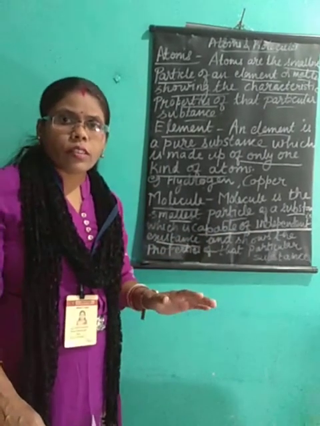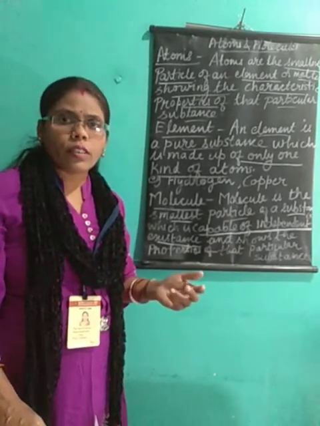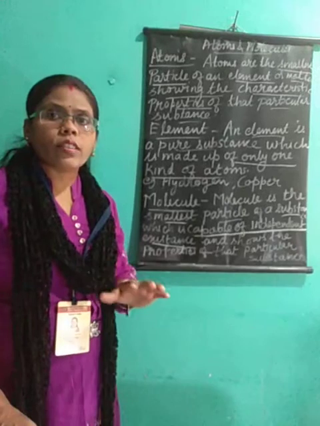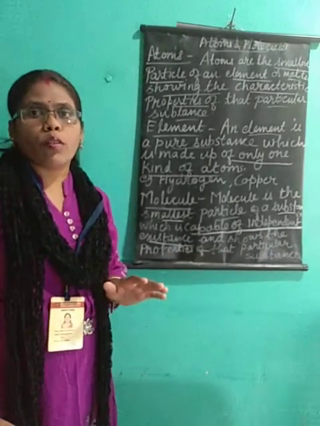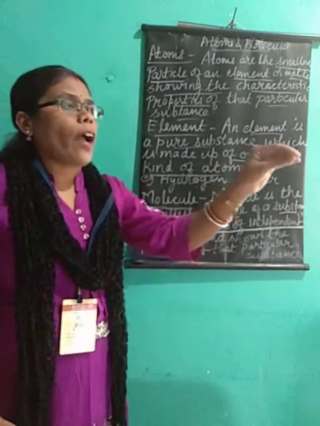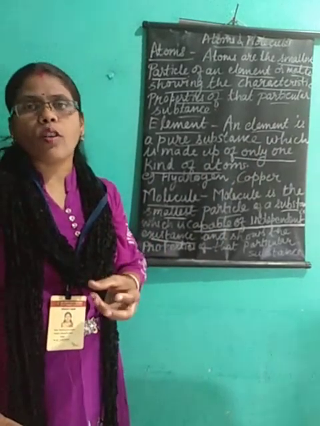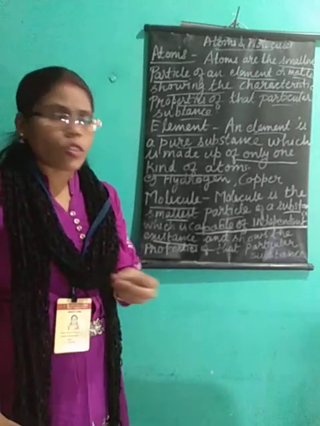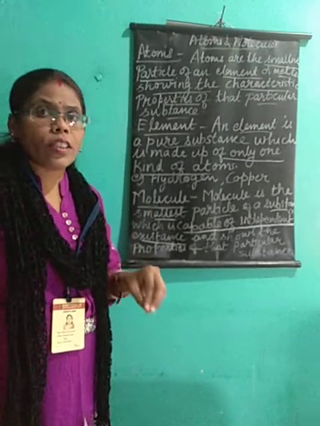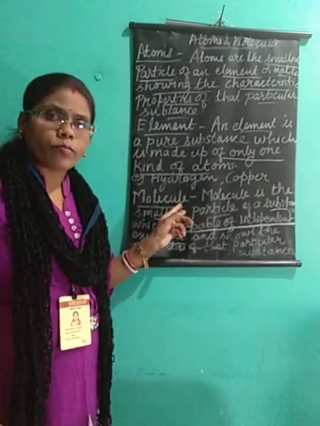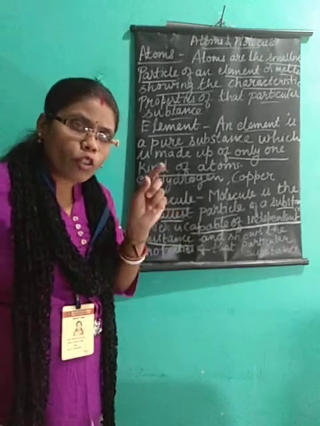Take any element, say hydrogen or oxygen. Hydrogen does not exist in atomic form. Oxygen does not exist in atomic form. We cannot say that atoms of hydrogen are formed. Yes, molecules of hydrogen and molecules of oxygen are formed. Whatever independently exists in nature is the molecule. How is a molecule made? A molecule is made up of a combination of atoms.